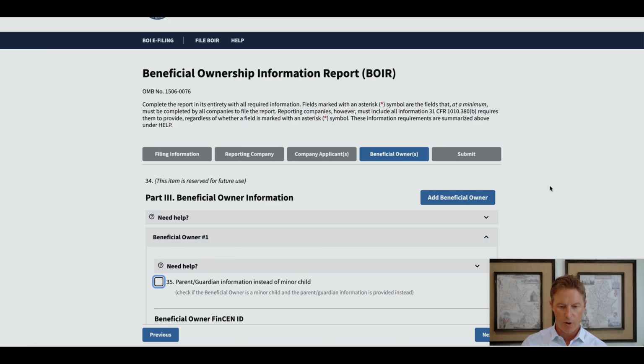All right, here's where you input the actual beneficial owner information. If you have more than one beneficial owner, you can check this box here and add their information next after you put the first beneficial owner information in.